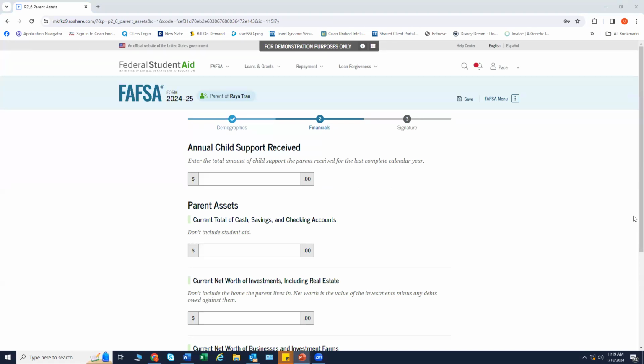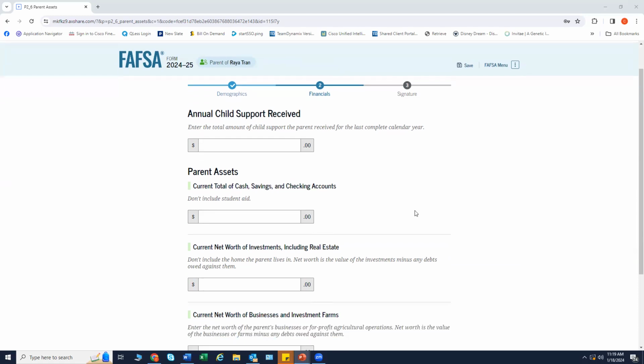The parent is asked about their assets. The parent enters a response in each entry field. Even with consenting to the DDX tax filers, we'll see a few tax questions on the FAFSA form, including EITC, taxable grant scholarships, and foreign income exclusion.